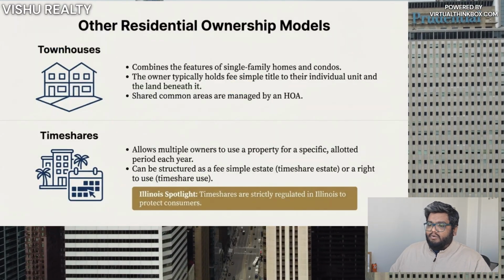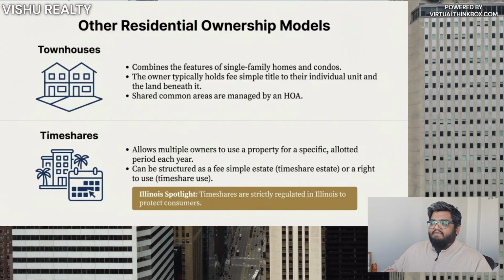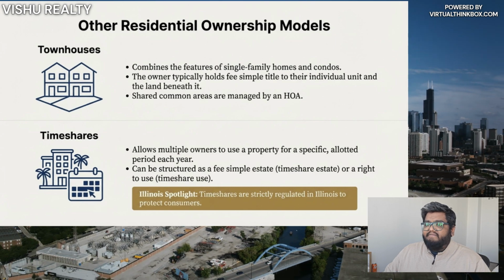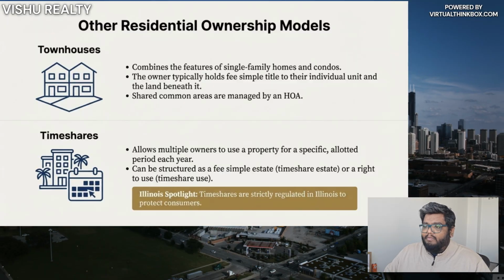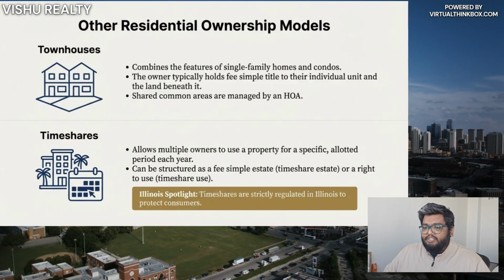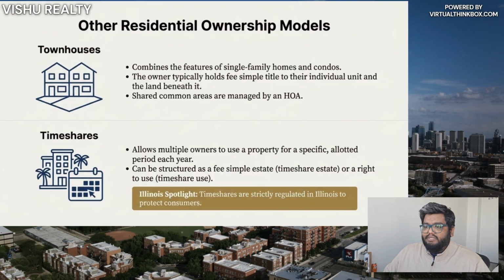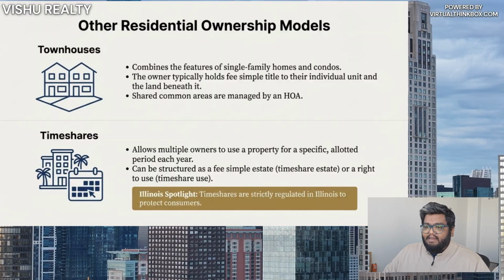Other residential ownership models. Townhouses combine features of single-family homes and condominiums. Owners typically hold fee-simple title to their unit and land, while common areas are managed by an HOA. Timeshares allow multiple owners to use a property for specific periods each year and are strictly regulated in Illinois.